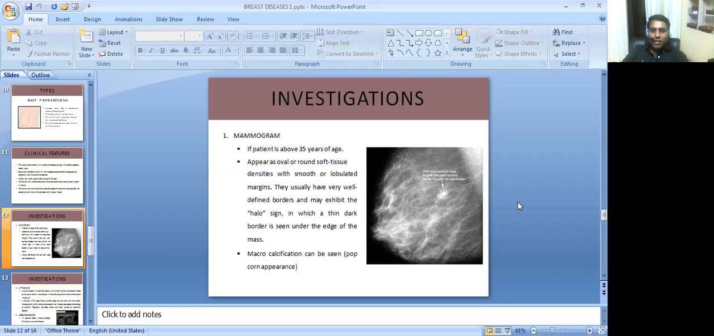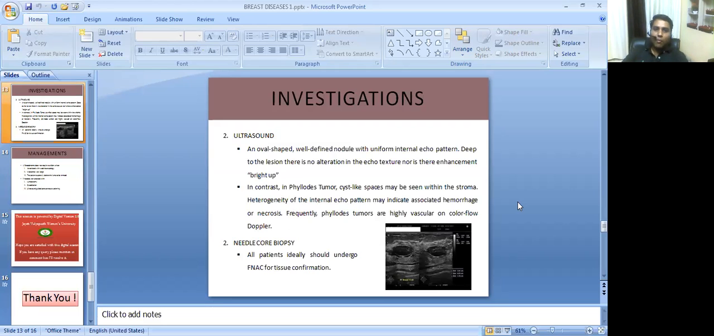Microcalcification can be seen. This is called the popcorn appearance, and this is very significant of fibroadenoma. Investigations: ultrasound shows an oval shaped well defined nodule with uniform internal echo pattern deep to the lesion. There is no alteration in the echo texture, nor is there enhancement brighter.